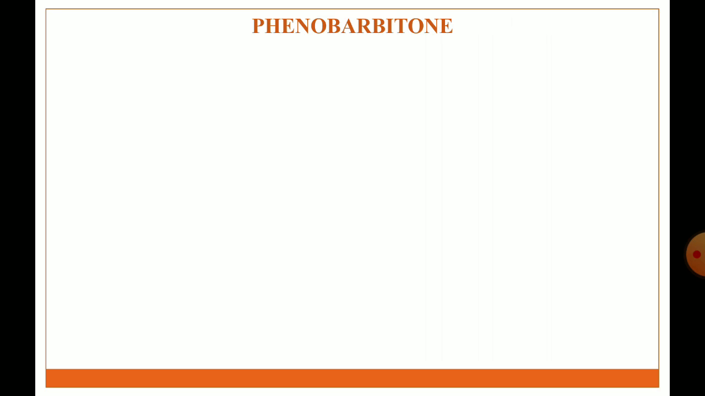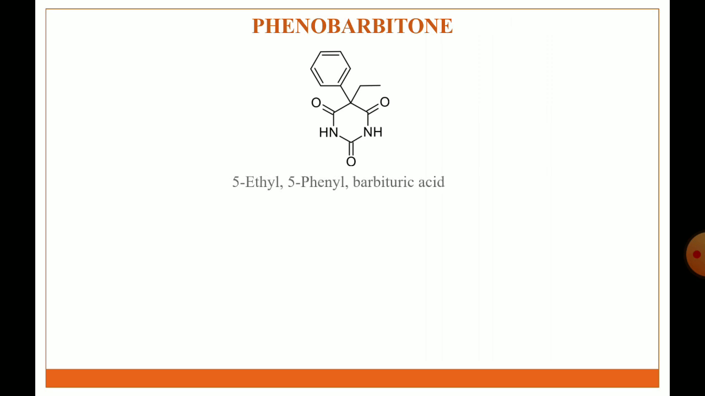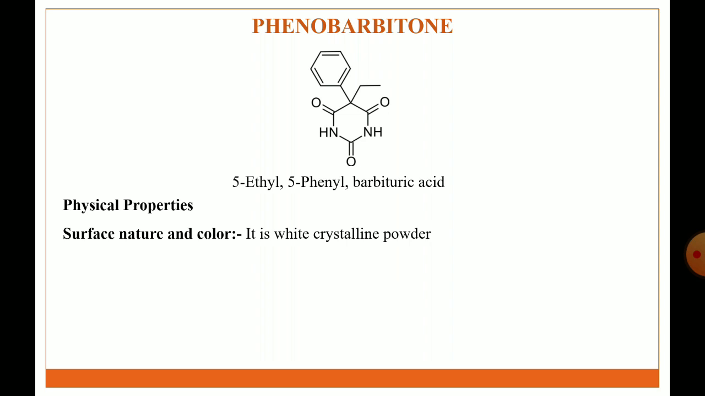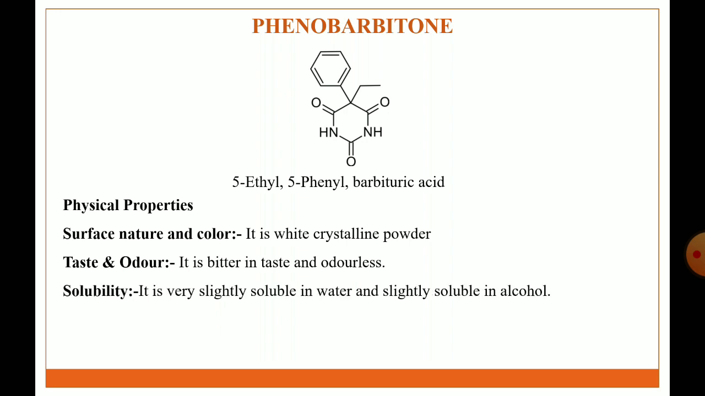The first one is phenobarbital. This is the structure of phenobarbital. Barbituric acid is the basic nucleus of phenobarbital. IUPAC name is 5-ethyl 5-phenyl barbituric acid. Physical properties, surface nature and color: it is a white crystalline powder. Taste and odor: it is bitter in taste and odorless. Solubility: it is very slightly soluble in water, soluble in alcohol. Stability and storage condition: it is stored in tightly closed containers.